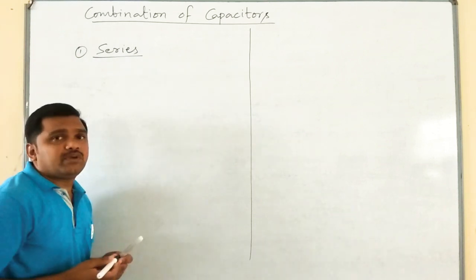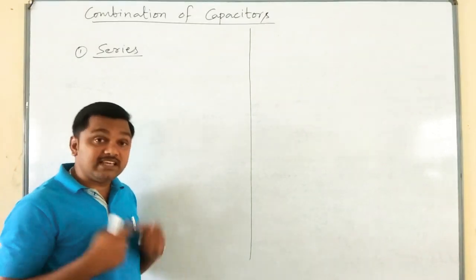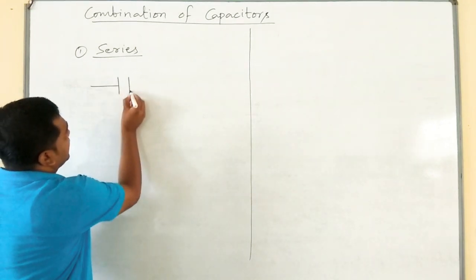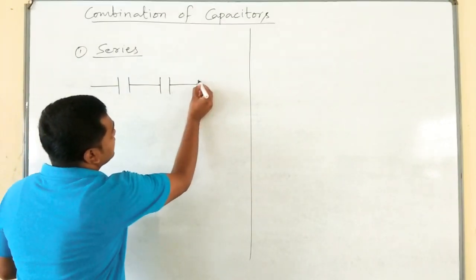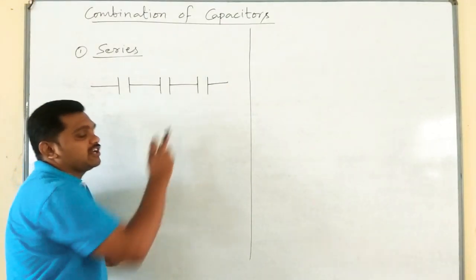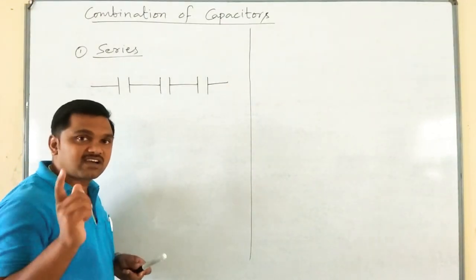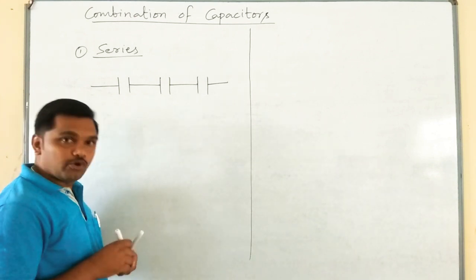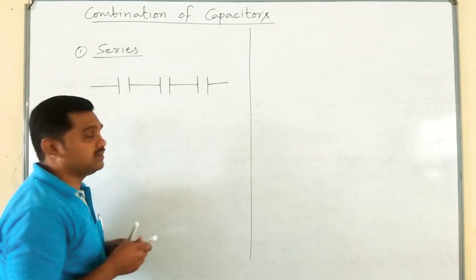So when the capacitors are said to be in series? See, if they are connected in this way, they are said to be in series. That is, end-to-end connection of capacitors is called series connection, otherwise series grouping or series combination.